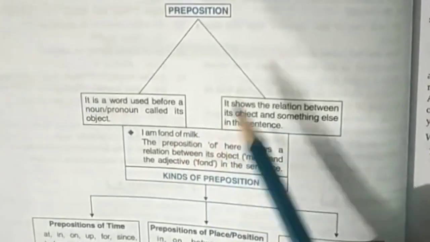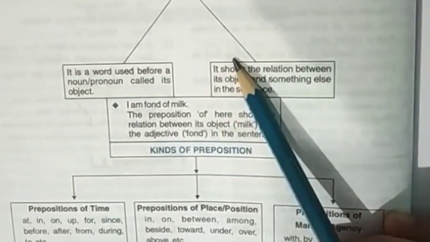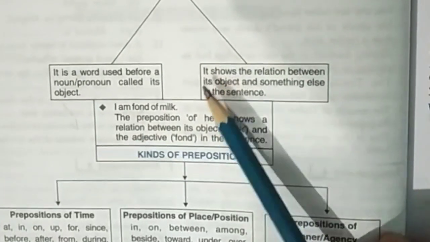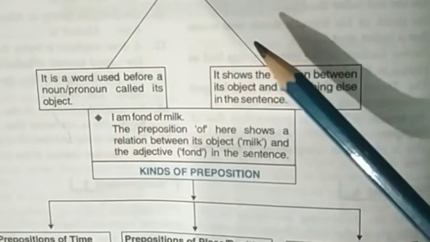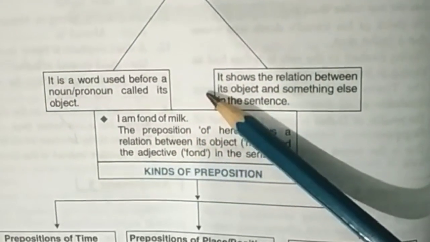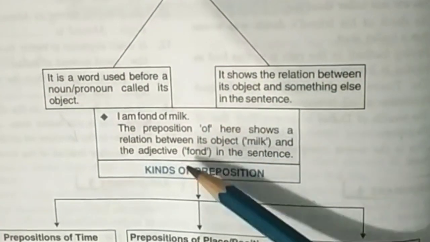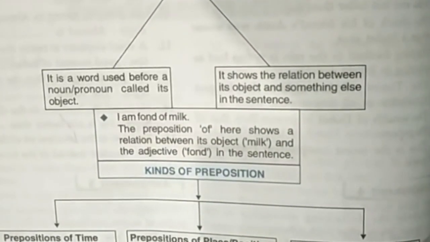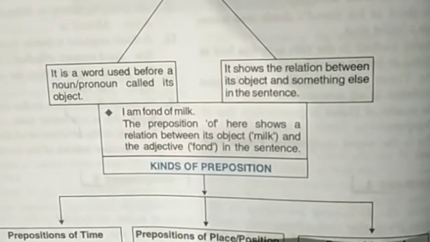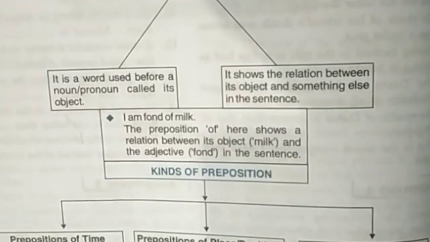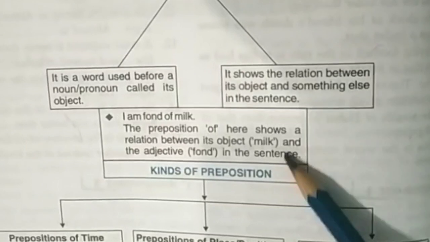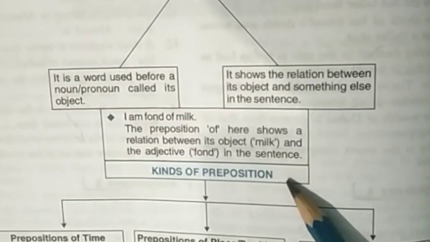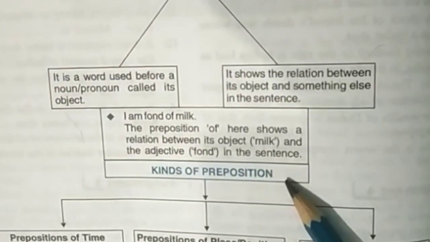Preposition. A preposition is a word placed before a noun or pronoun to show the relation in which a person or thing stands to another person or thing. It is usually placed before the word it controls. The most common are the words showing time, space, position and direction relationship. Now we will see how prepositions are used with reference to time and with reference to space.